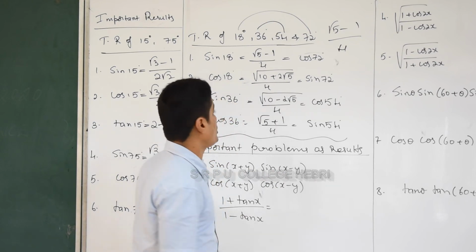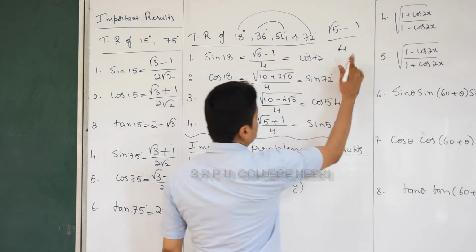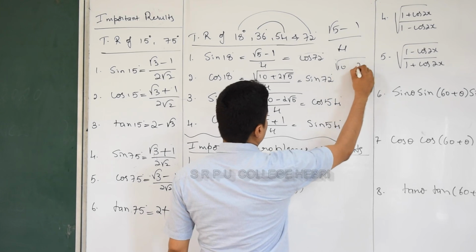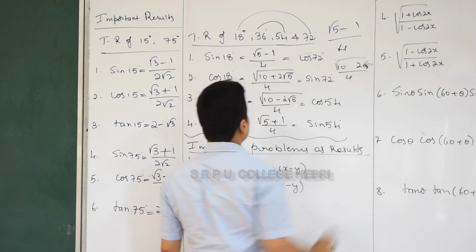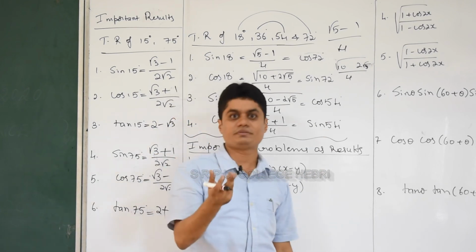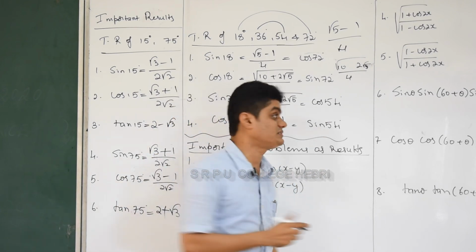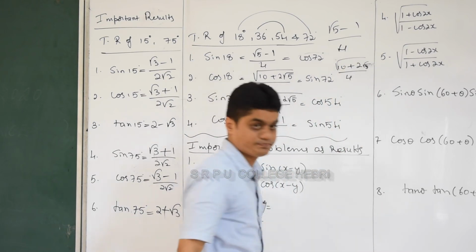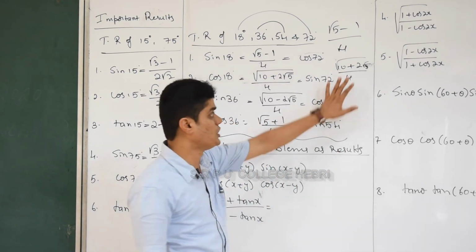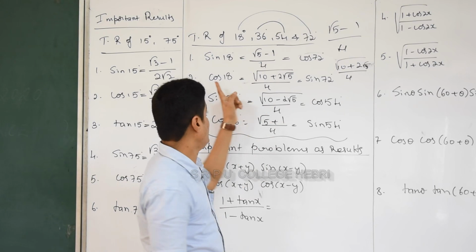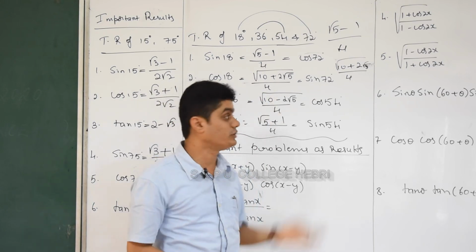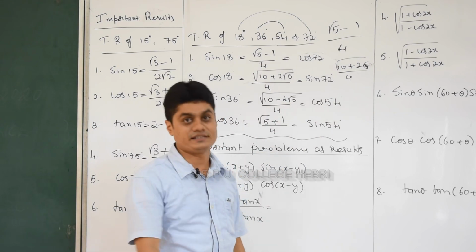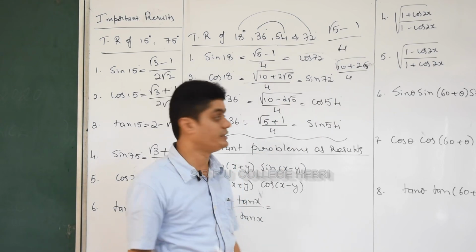Okay, next cos 18 degree. See, here actually it is the same logic, but the numbers are different. Root of (10 plus 2√5) by 4, this you have to remember, there is no other option. You have to mug this up. So 18 is a small angle, so subtraction, but cos of x plus y gives plus, so because of that the sign is plus. There is no other option here, you have to remember this. Cos 18 as root of (10 plus 2√5) by 4 is equivalent to sin 72 degree. Again the reason is the same, 18 and 72 are complementary angles.